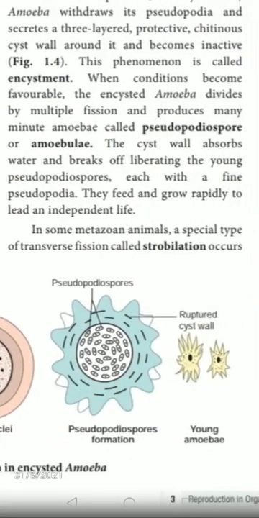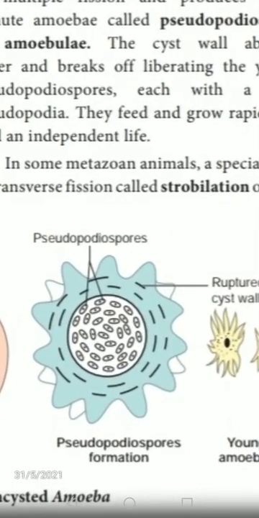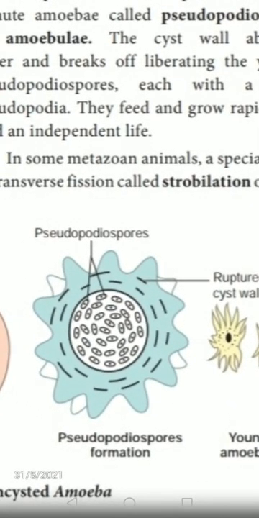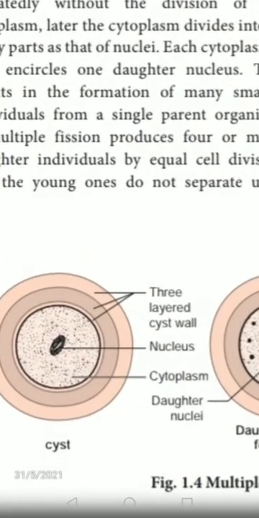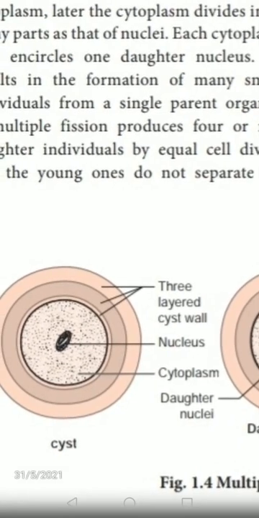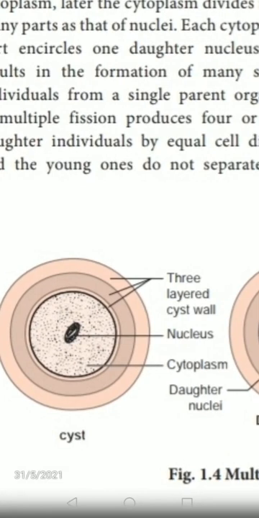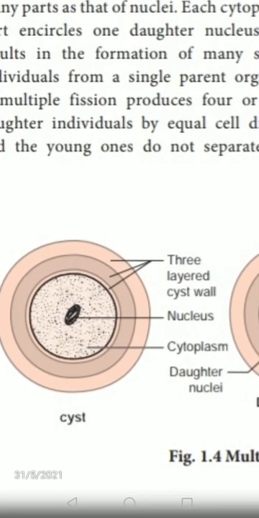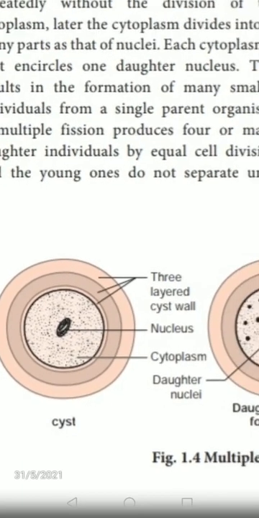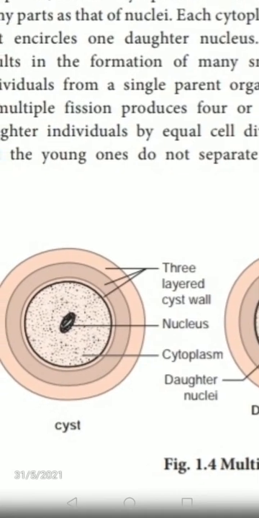This is the structure of the young amoeba. Before that, you can find the pseudopodia, which then withdraw. Instead, the amoeba has three protective layers, the three-layered cyst wall, and becomes inactive. This phenomenon is known as encystment, and they will ask you for 2 marks.